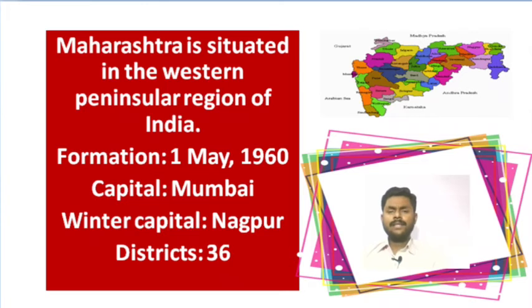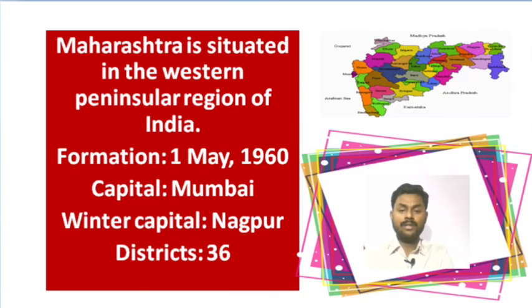The formation date of Maharashtra is 1 May 1960. It means you can say Maharashtra was established on 1 May 1960. The capital of Maharashtra is Mumbai. And the winter capital of Maharashtra is Nagpur. So you can say Nagpur is the winter capital of Maharashtra and Mumbai is the capital of Maharashtra. There are total 36 districts in Maharashtra.